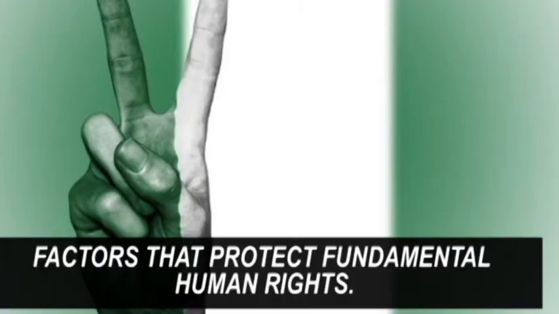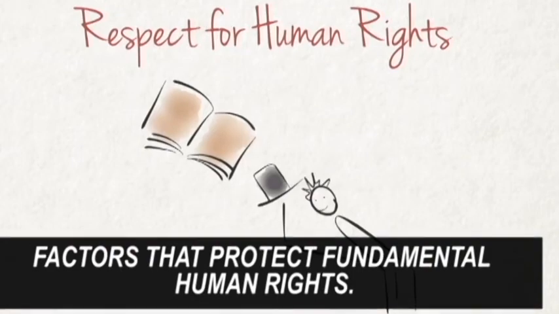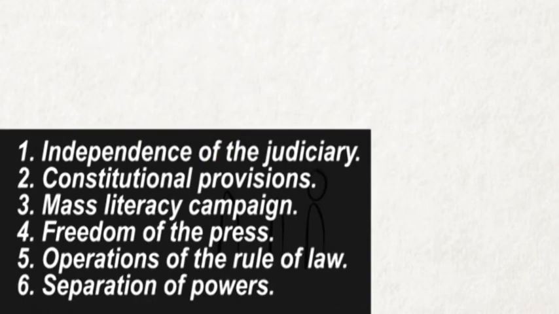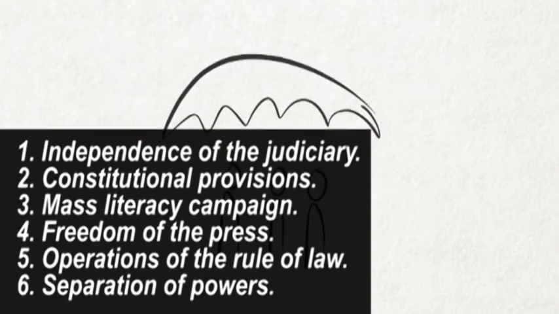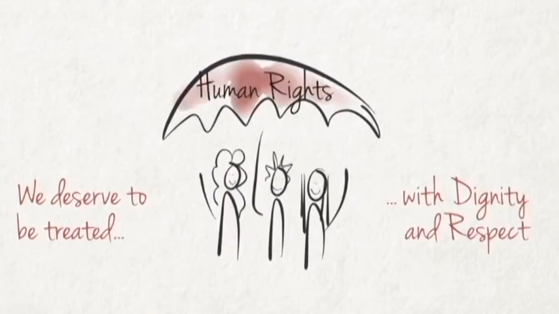We now look at factors that promote fundamental human rights. There are several ways we can protect or safeguard fundamental human rights. They include the following. 1. Independence of the judiciary. What that means is that the judiciary must be granted independence, because as it is normally known that the judiciary is the last hope of the common man. So when they have independence, they are not under the control of anybody. They can give fair judgment. They can pass judgment in the right way. And as such, they are not coerced by anybody.